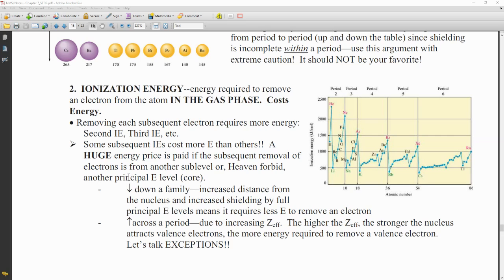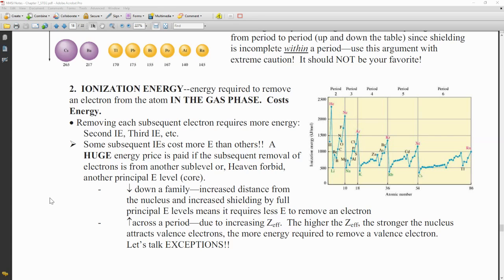And we'll look at those trends a little bit more, kind of what they are for specific atoms, in a few minutes. Some of those subsequent ionization energies cost more energy than others. If we're ripping an electron off of something that has the same electron configuration as a noble gas, it's going to require a huge amount of energy. Okay. So you can see in our graph here, we get peaks in how much energy it takes with our noble gases. So those are things that are hard to remove electrons from, hence the reason that they don't react very easily.